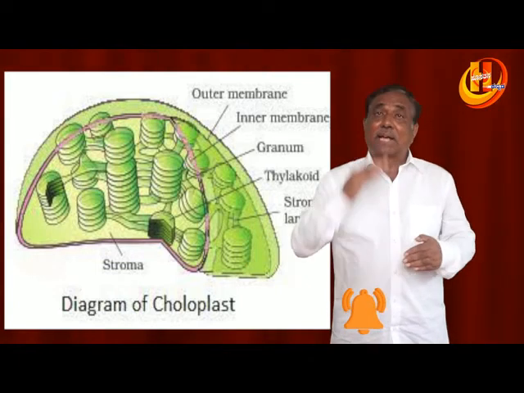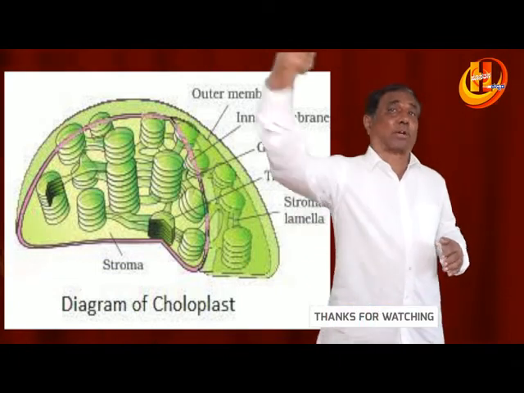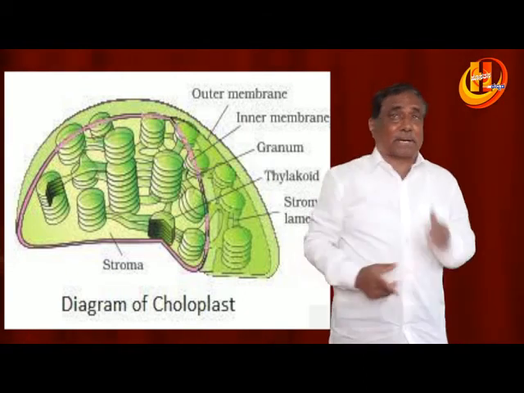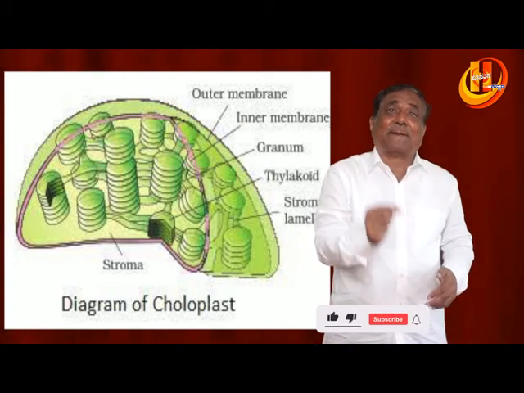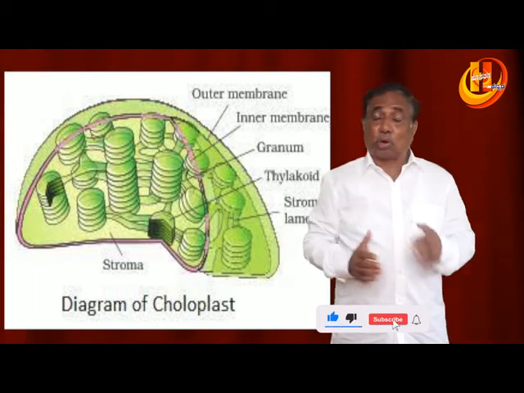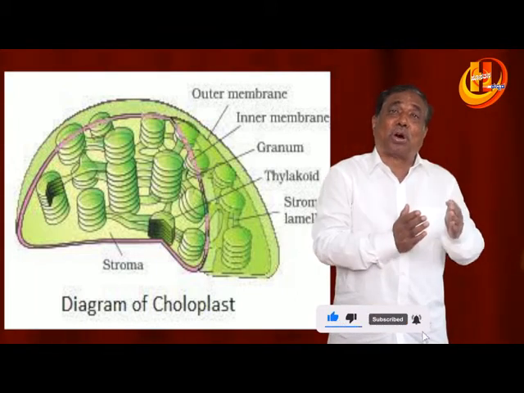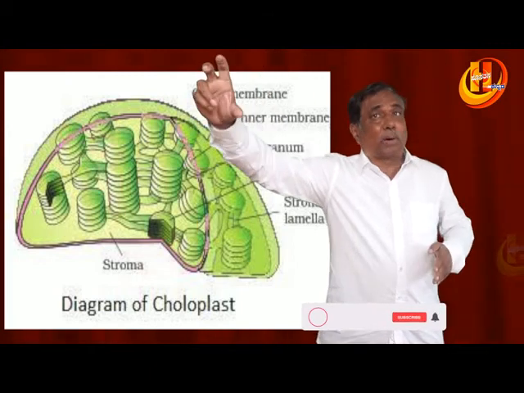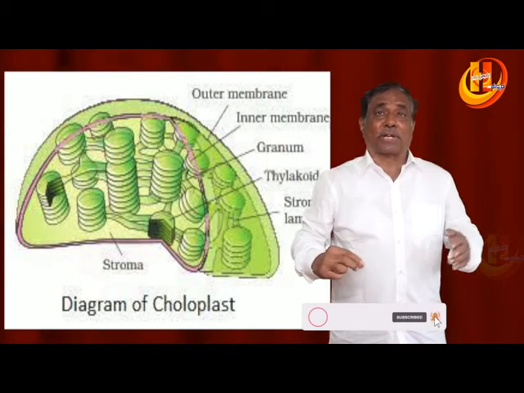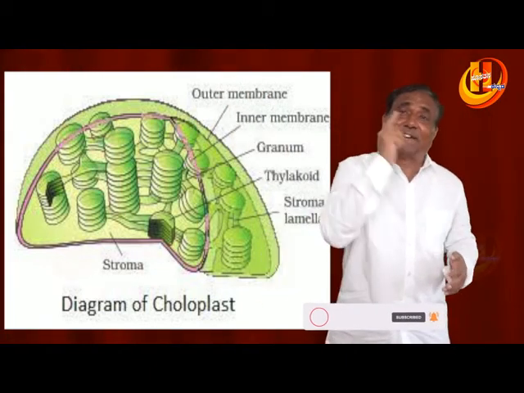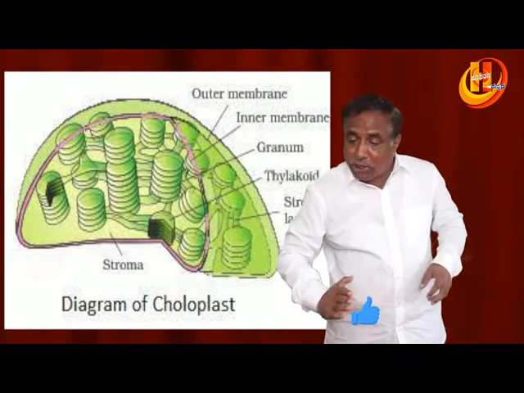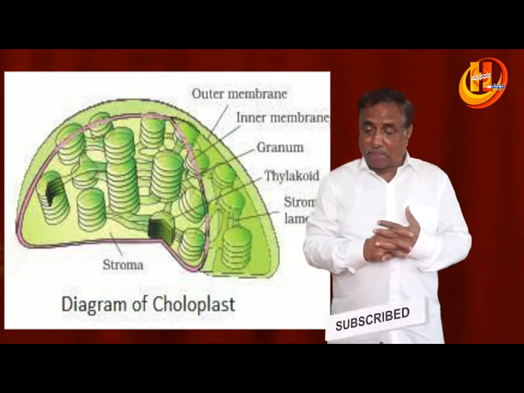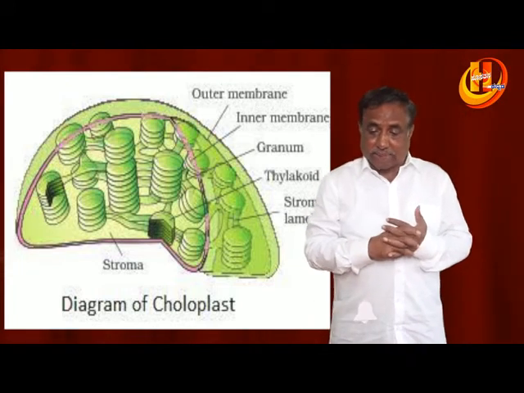These plastids are of two types: colored plastids called chromoplasts, including the green colored plastid called chloroplast, and colorless plastids called leucoplasts. Leucoplasts which store starch or carbohydrate are called amyloplasts, those which store proteins are called aleuroplasts, and those which store oil are called elaioplasts. This is also very important for our examination.